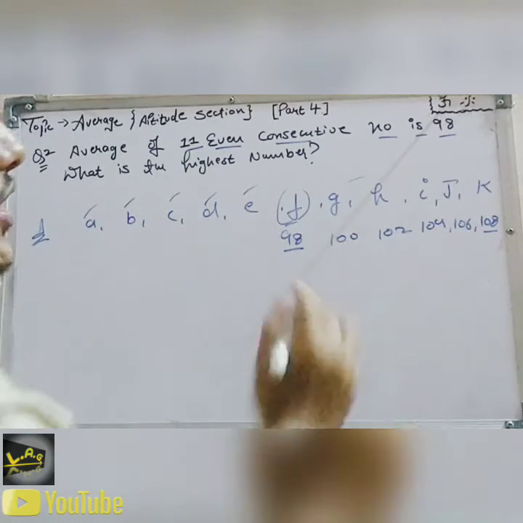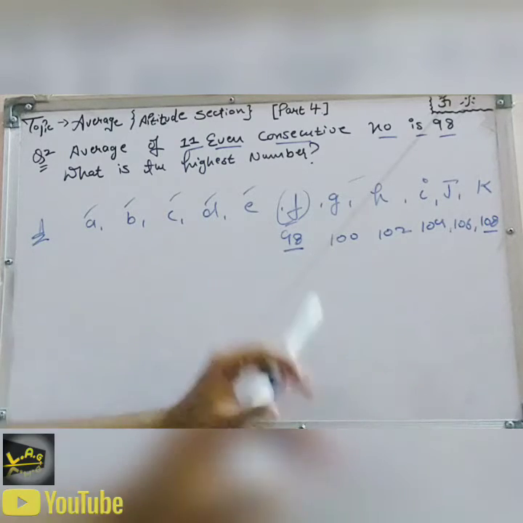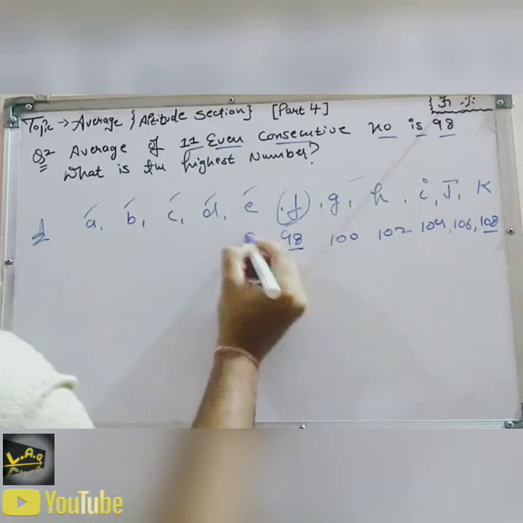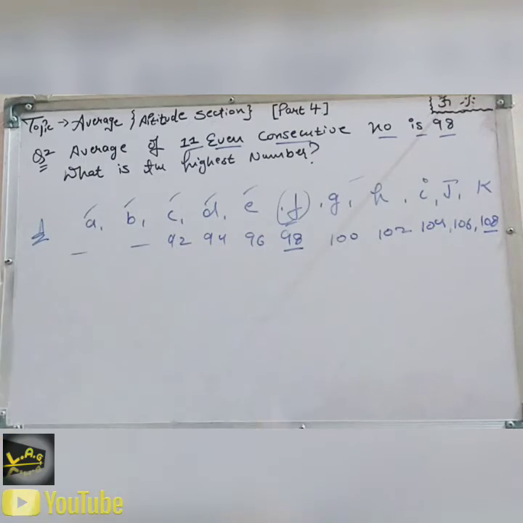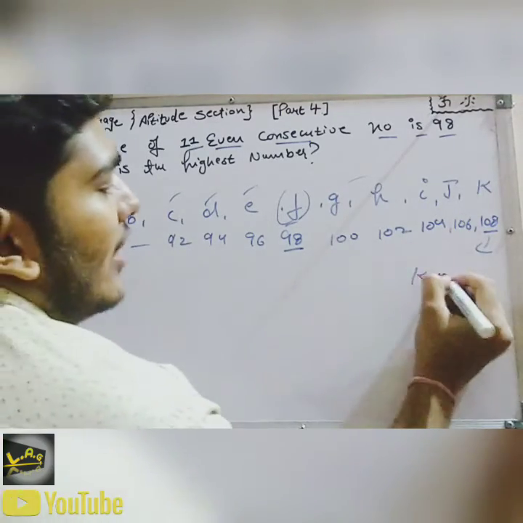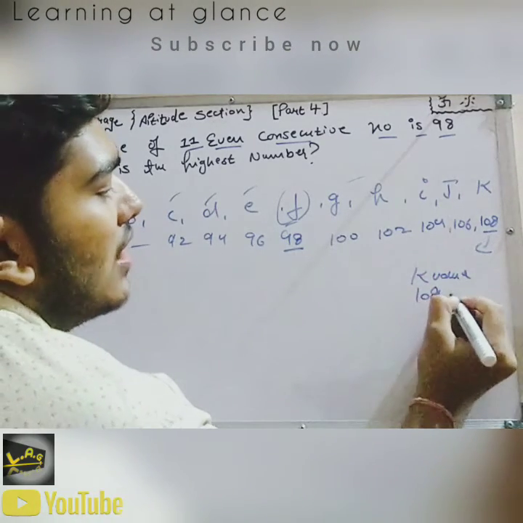These are the even consecutive numbers, because if we take odd numbers like 99, 101, 103, we cannot solve for the highest number. And going back, 96, 94, 92, we don't need these because we have to go to the highest. So the highest will be the K value, 108.